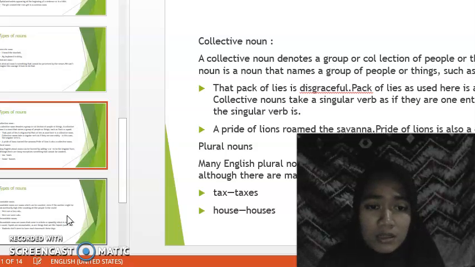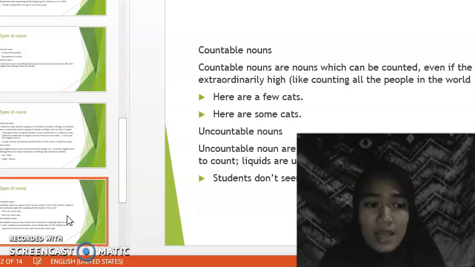And also plural noun. Many English plural nouns can be formed by adding s or es to the singular form, although there are many exceptions. Example: taxes, houses. And then countable noun. Countable nouns are nouns which can be counted even if the number might be extraordinarily high, like counting all the people in the world. Example: here are a few cats. Here are some cats. Uncountable noun.